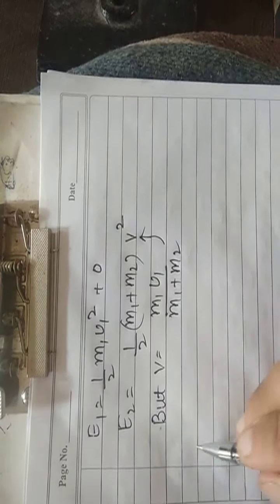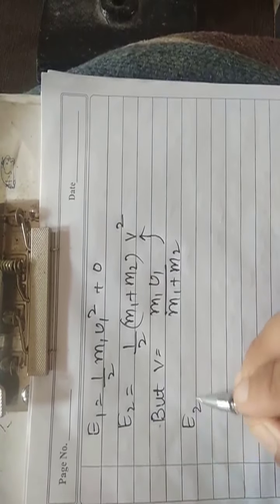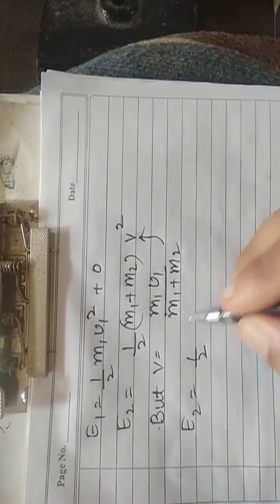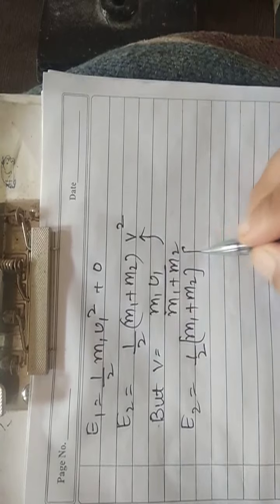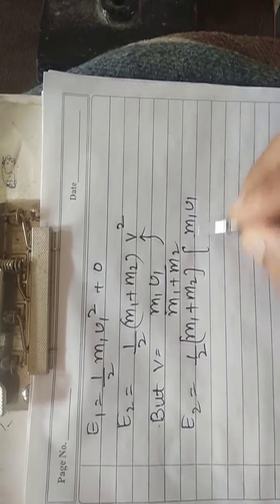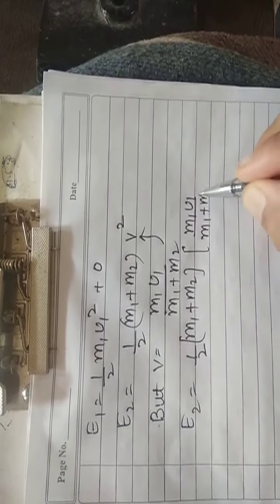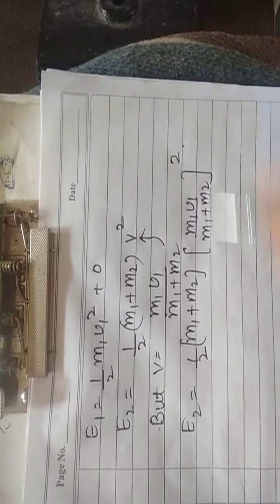Let us put it here. If I put it, I get E2 is equal to 1 by 2 m1 plus m2, bracket close, then m1 u1 divided by m1 plus m2 whole square.